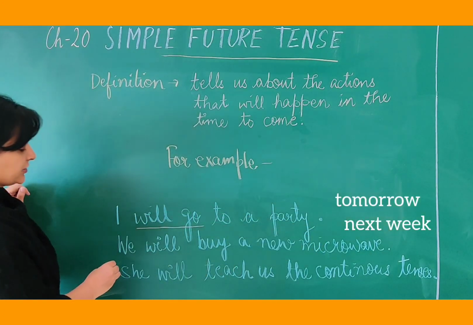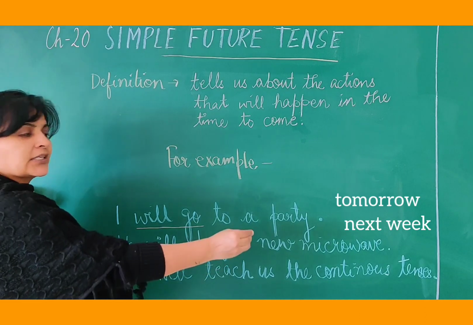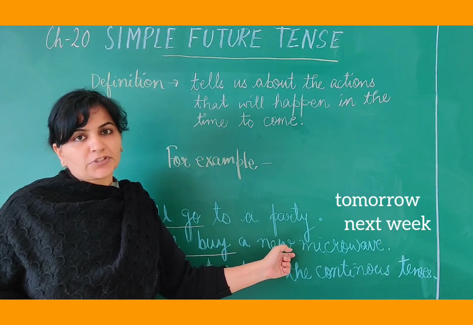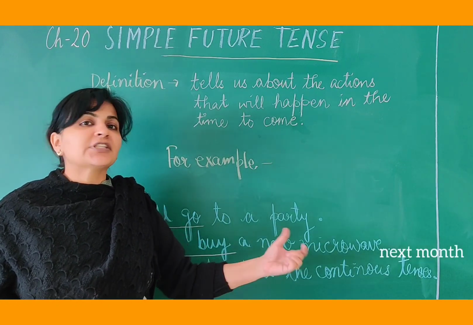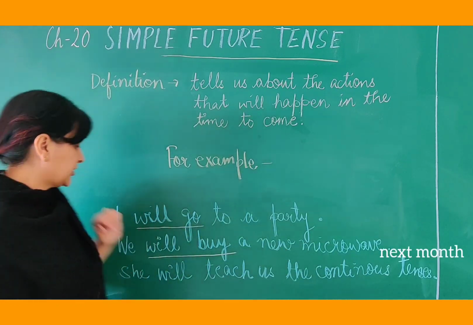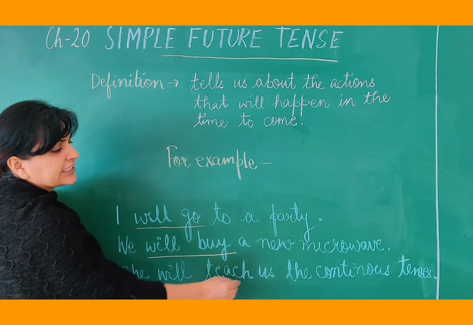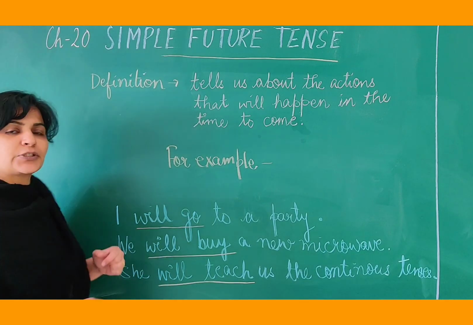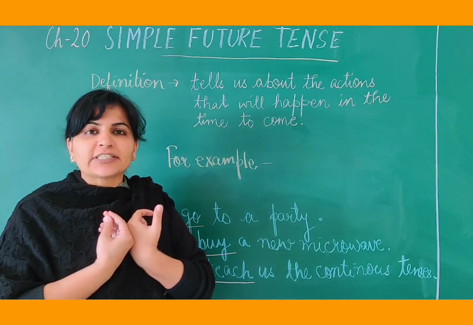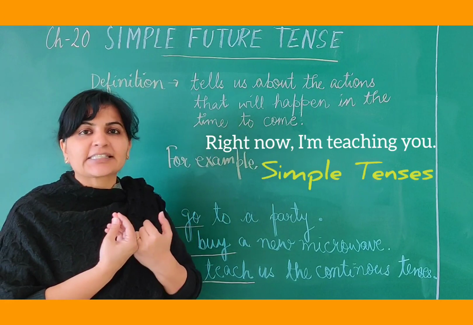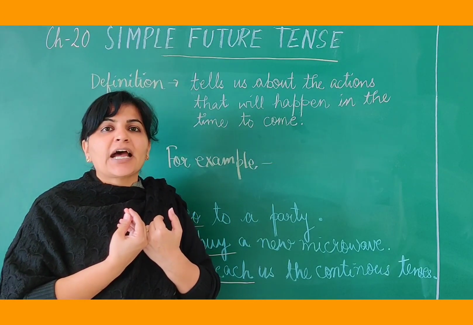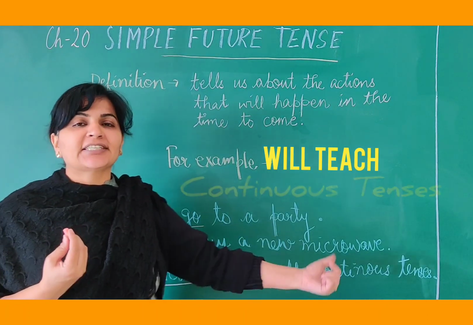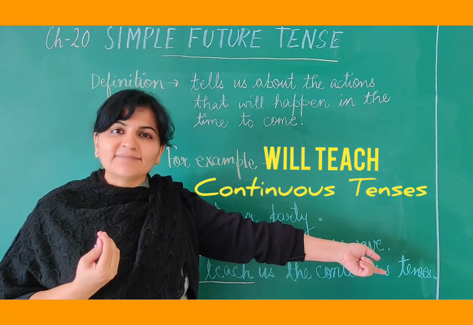Now next is we will buy a new microwave. You are going to buy a new microwave. Okay, maybe tomorrow, maybe next month. So this action has not happened. It will happen. And similarly, she will teach us continuous tenses. So she will teach. Okay, because I am teaching you already. What am I doing? I am already teaching you tenses which are simple in nature. And she means some other teacher who will teach you the continuous tenses.